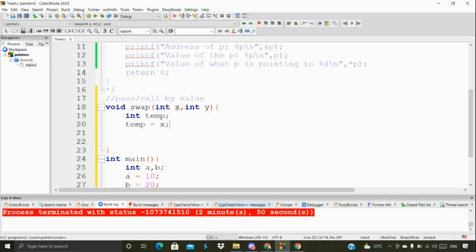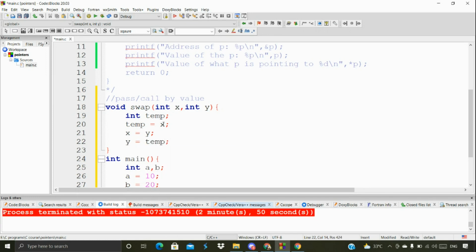Here, temp is equal to x. I'm going to store the x value in temp, and then in the next step I'm going to store the y value inside x. That's the reason I'm storing the x value inside temp before that, because whenever I assign the y value to x, the x value is going to be erased and the y value stored. So afterwards I can store temp inside y.